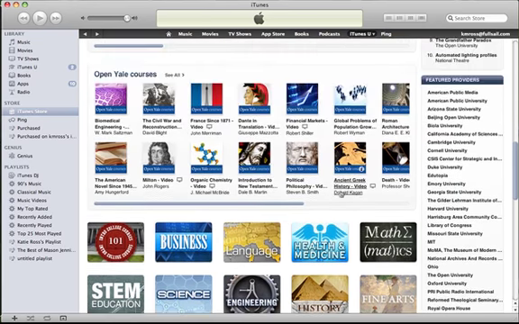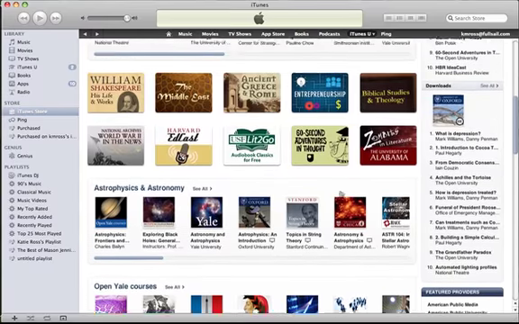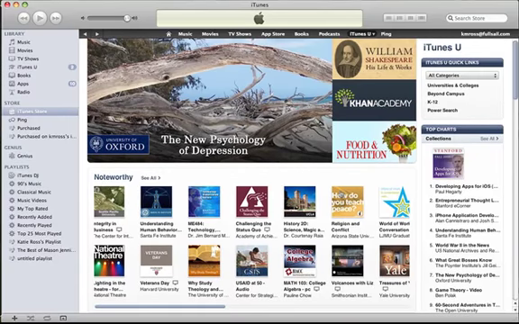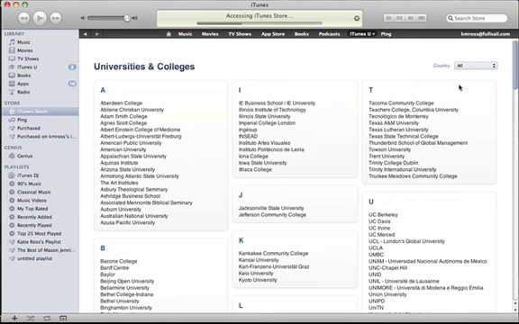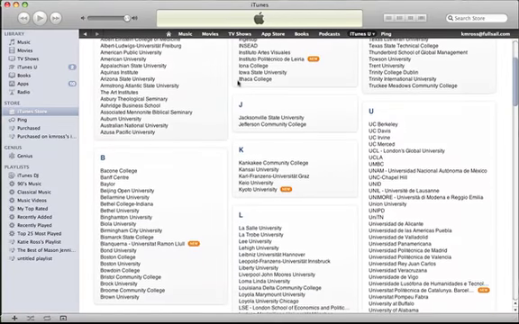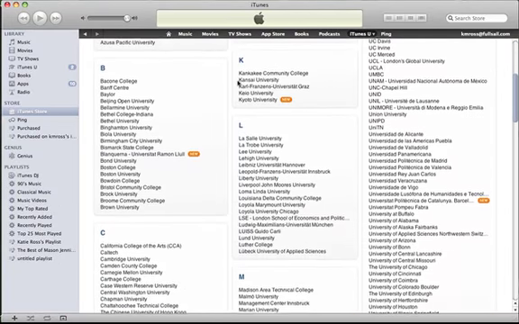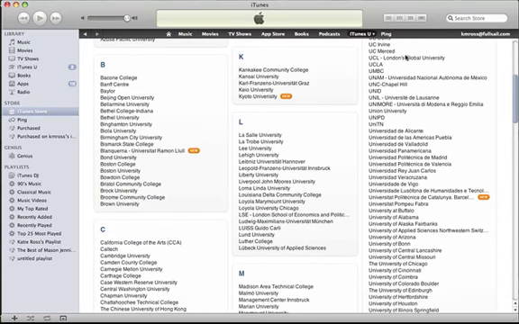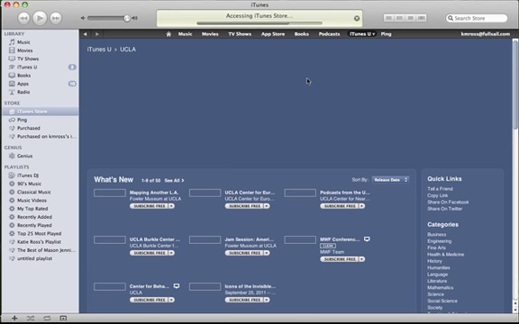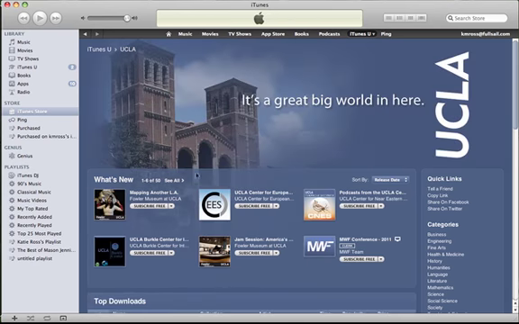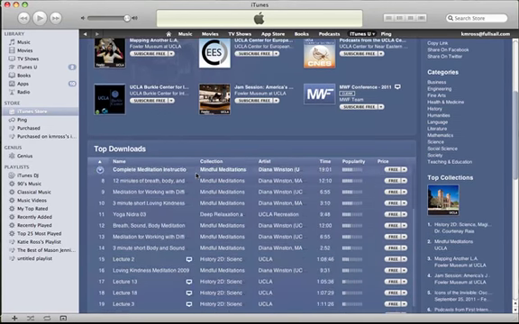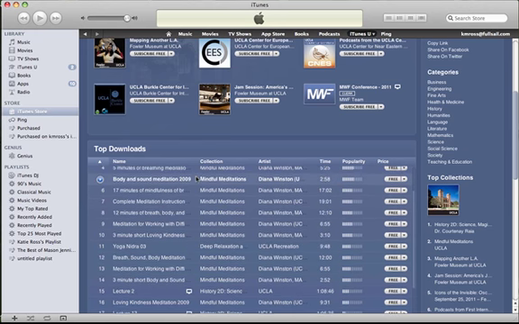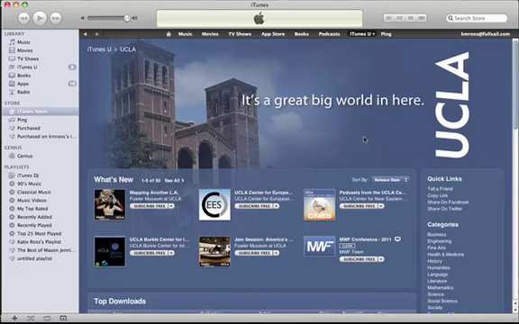You can also, if you scroll up to the top and you click on universities and colleges, this is going to bring you up to an alphabetical breakdown of all colleges. So you could then click on something and it would take you right to that university, like we can do UCLA. It's a very popular one. And here is material that they have recently posted from UCLA that you can listen to, just like you were a student there.